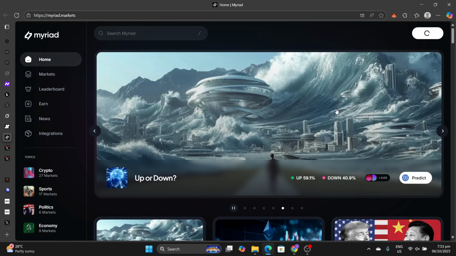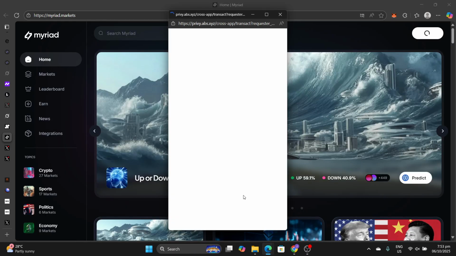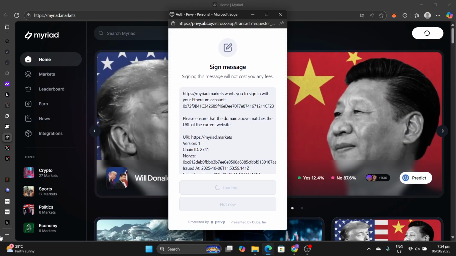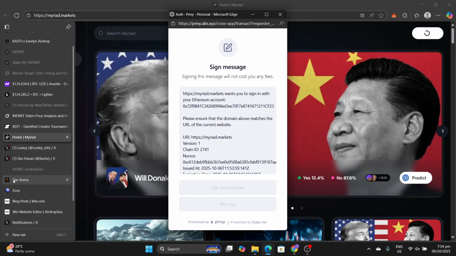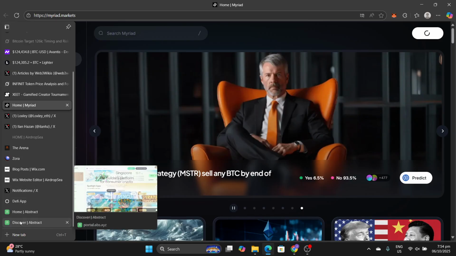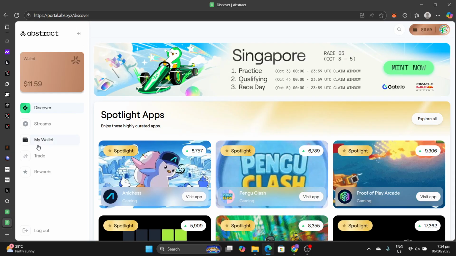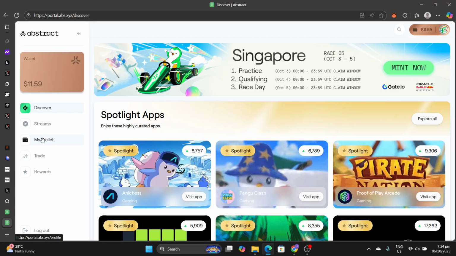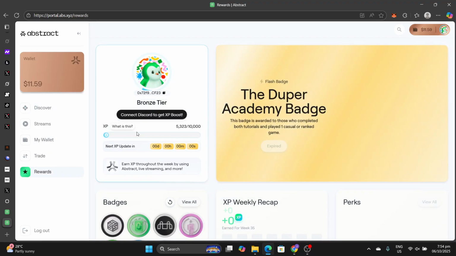Again, remember, you also position for the Abstract Chain airdrop, as I'm about to show you. So if you go to Abstract Chain, you will see that this is like an app chain situation. So your interactions with applications built on Abstract Chain will enable you to earn XP.